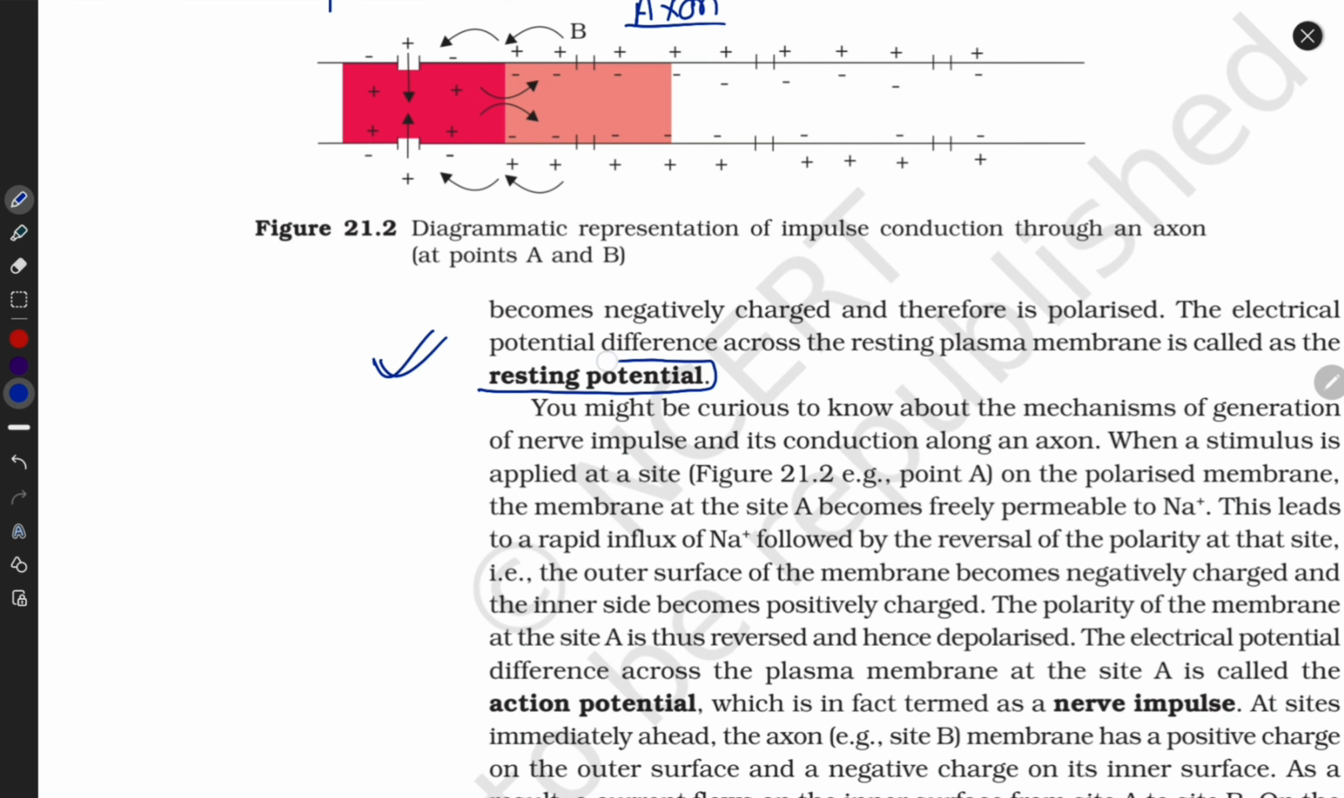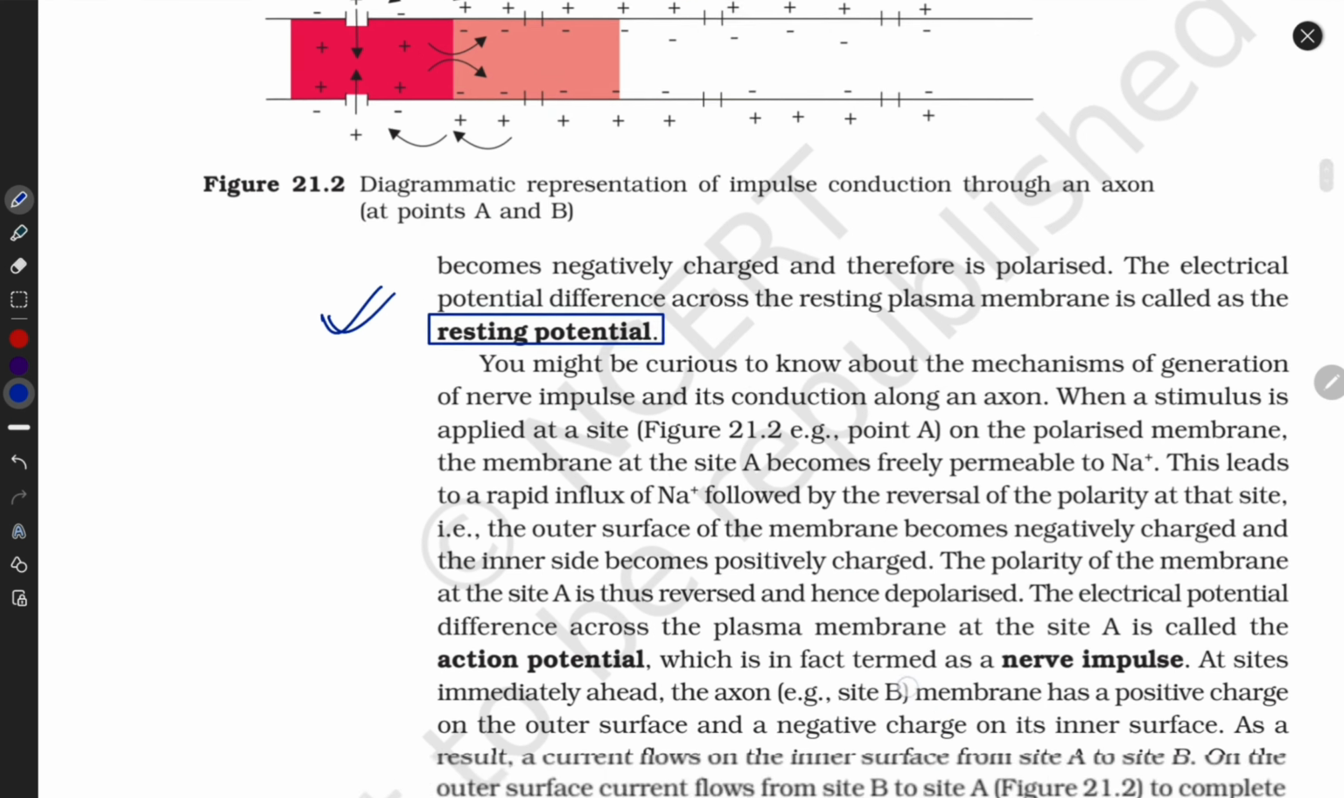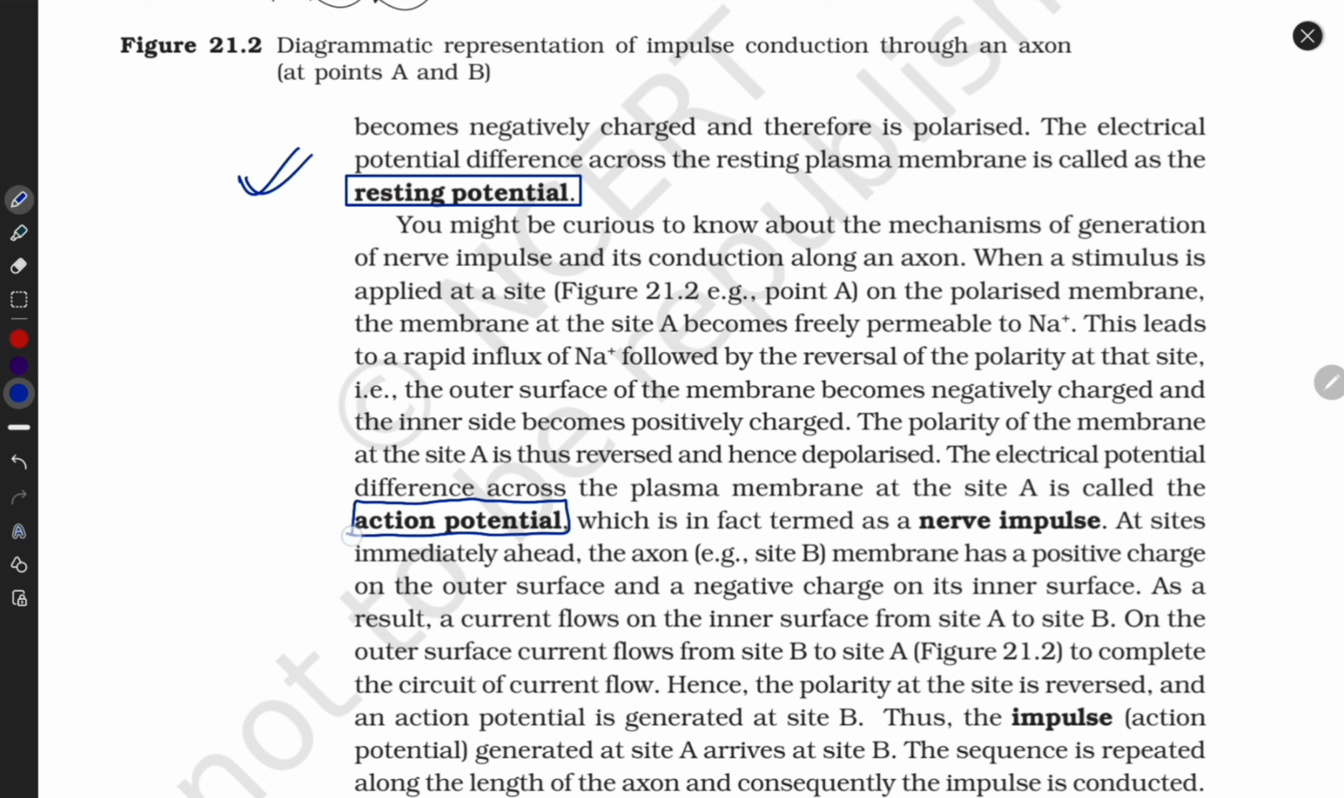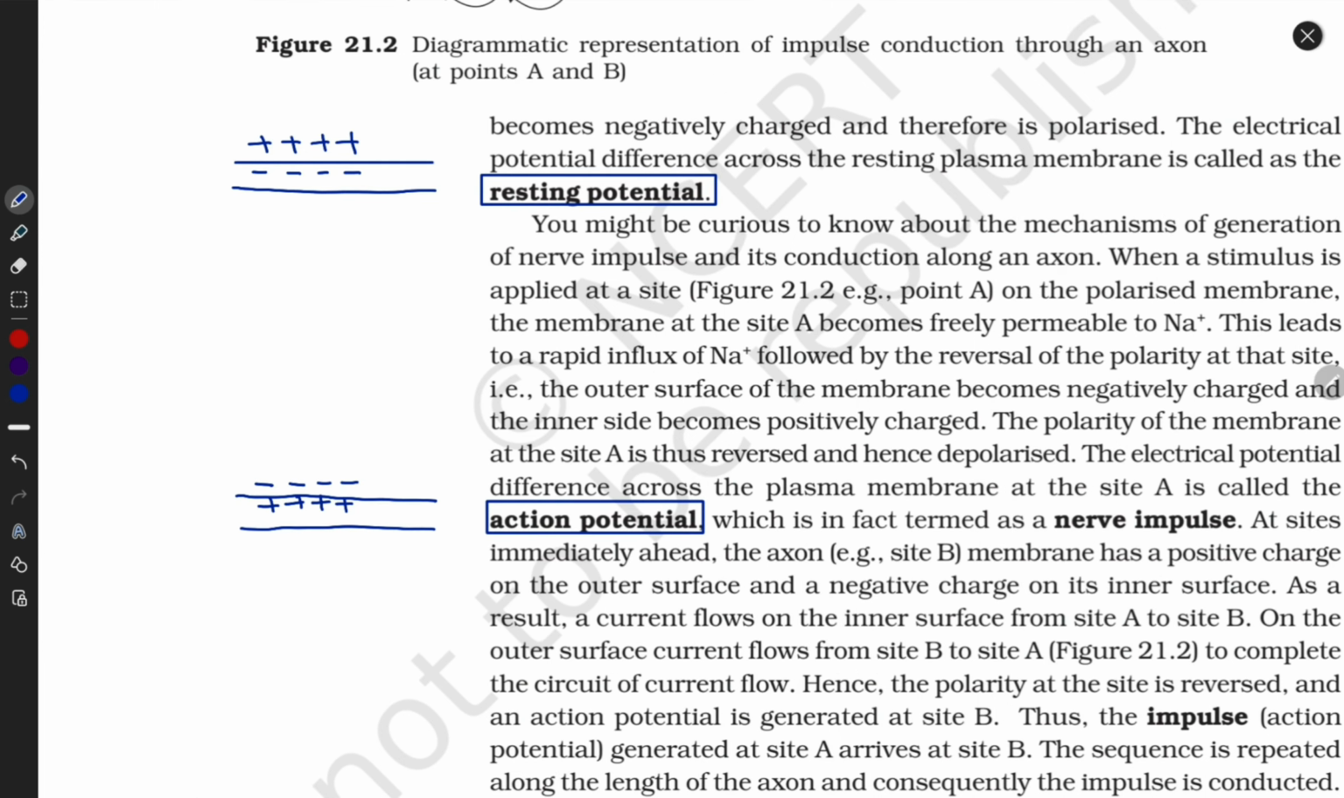Resting potential means positive charge outside and negative charge inside. Action potential means negative charge outside and positive charge inside. I'll make it for you, this is the plasma membrane. In resting potential, positive charge is outside and negatively charged molecules inside. In action potential, the positive charge goes inside and negative charge goes outside the cell membrane. The resting membrane potential is maintained in the absence of stimulus, and the action potential is present in the presence of stimulus.